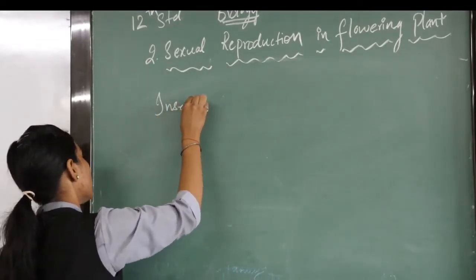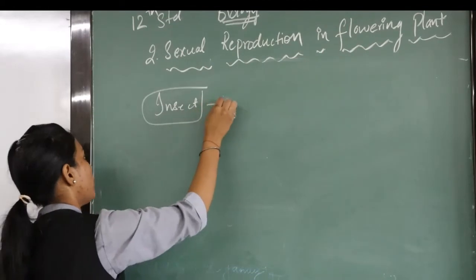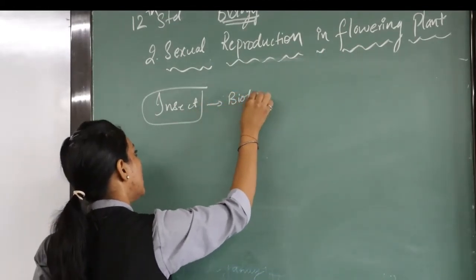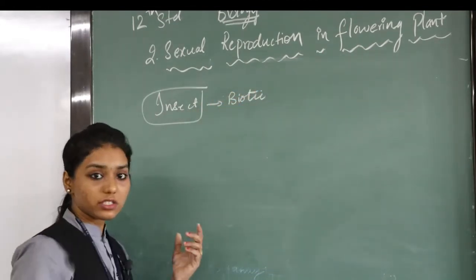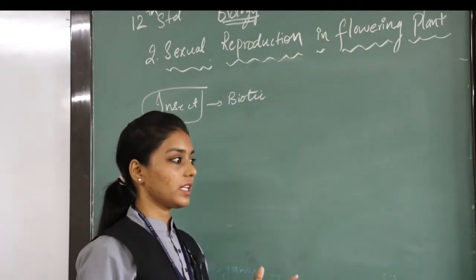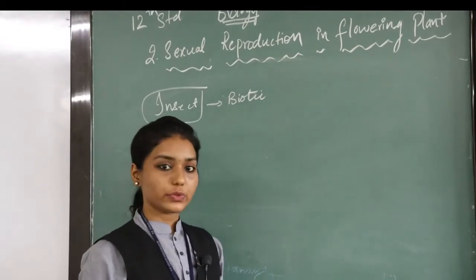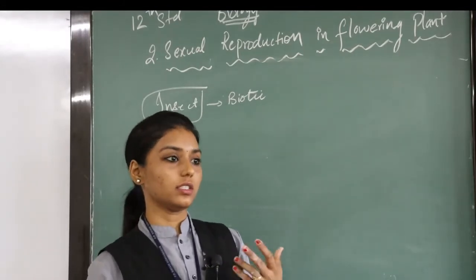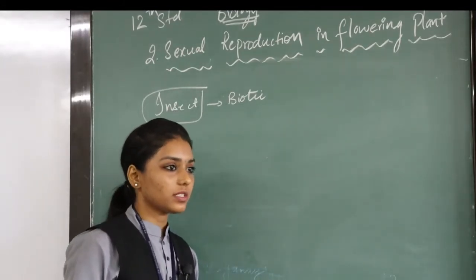Insect, this is a type of biotic factor. There are other biotic agents which are used as pollinating agents. Example can be animals, some insects, a few other animals.